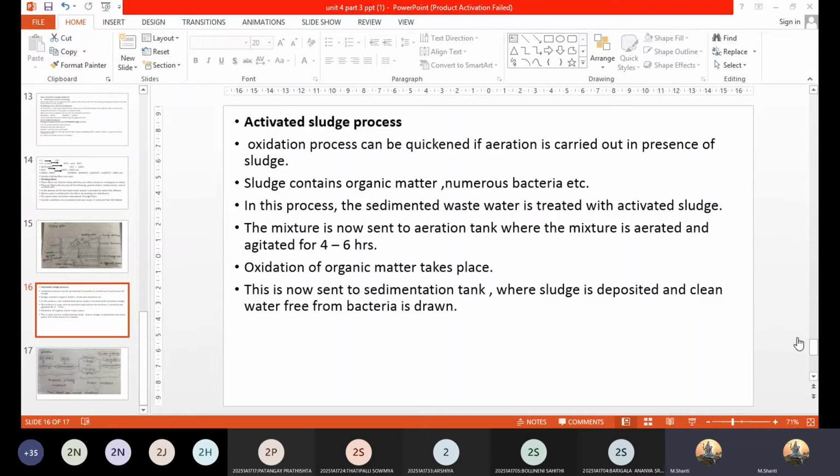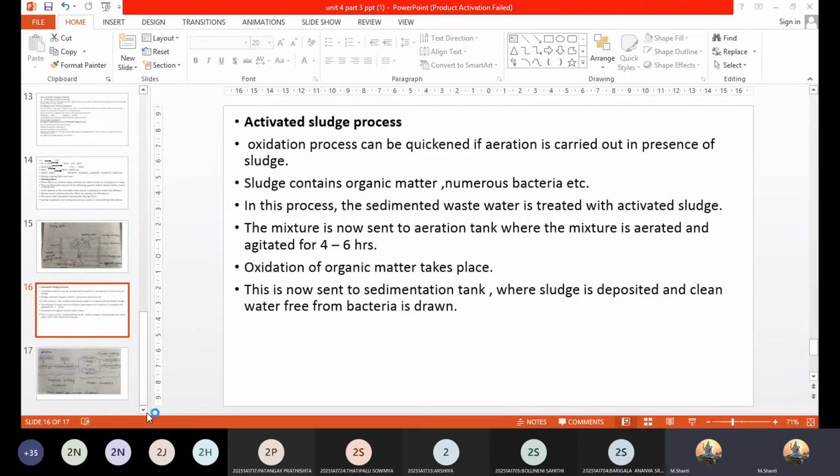In biological treatment, you take the aerobic bacteria and the trickling filters. In the filter bed you have the aerobic bacteria present, and that brings about the oxidation.